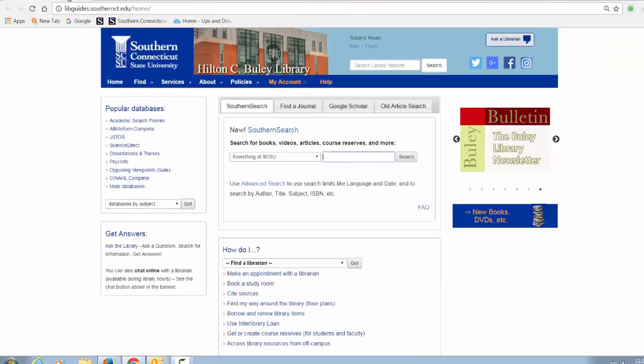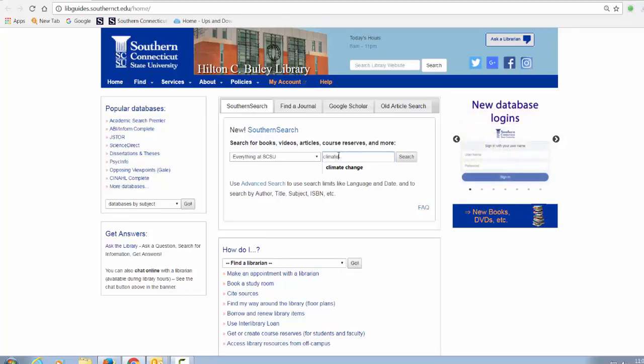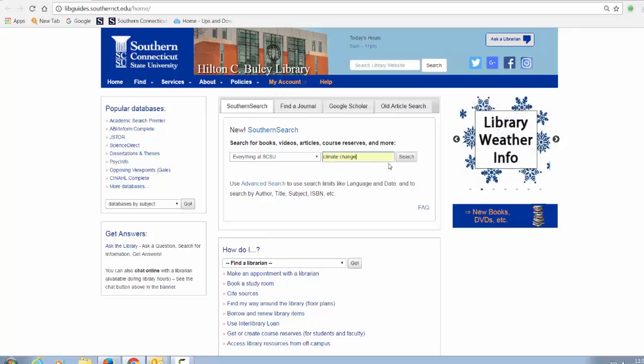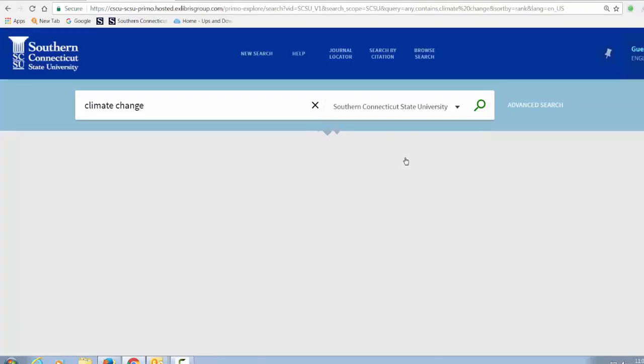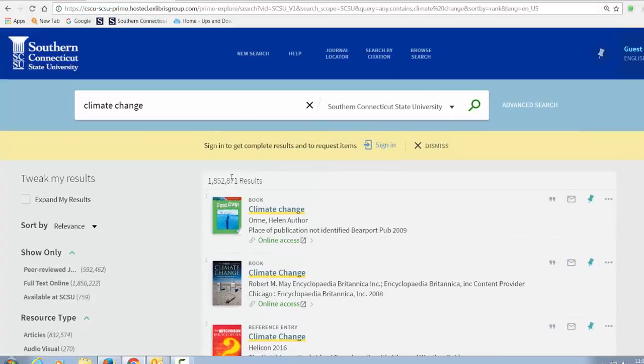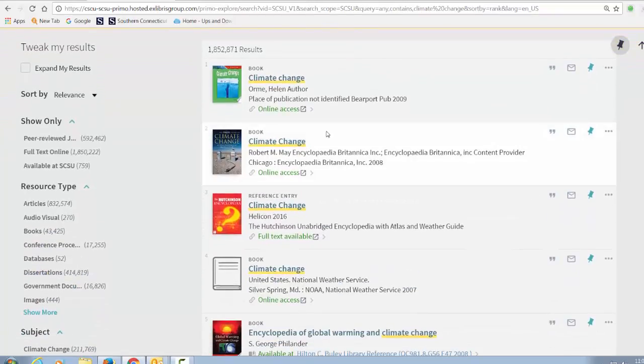Let's return to the basic search screen and search for climate change. Let's enter climate change in the search box and click on search. We're searching by keyword, which uses natural language search terms, and we get thousands of results. On the left panel, we see our facets and limiters.